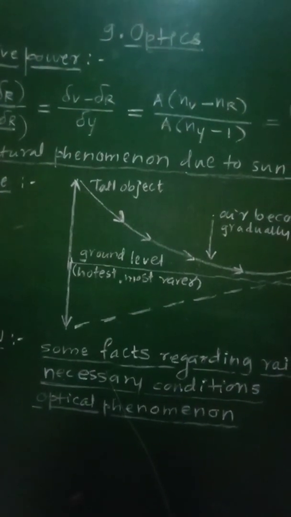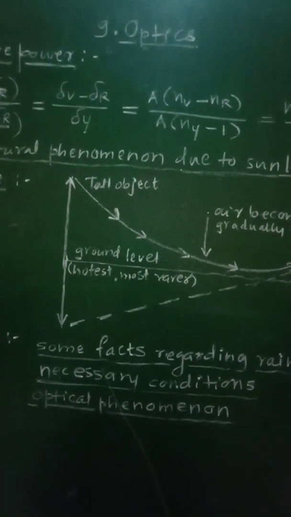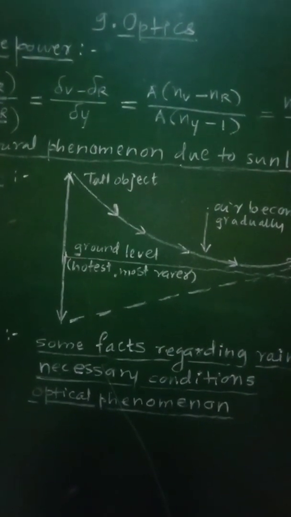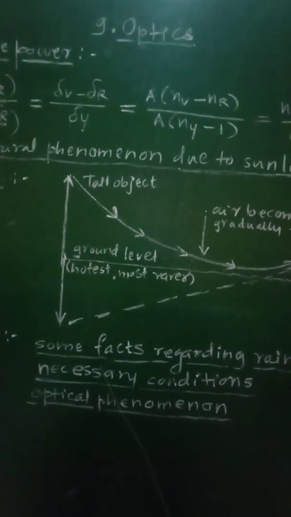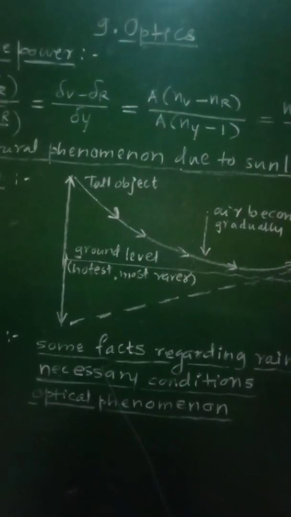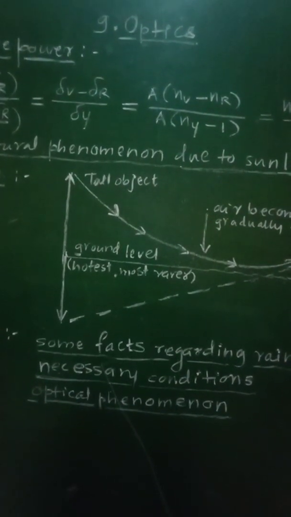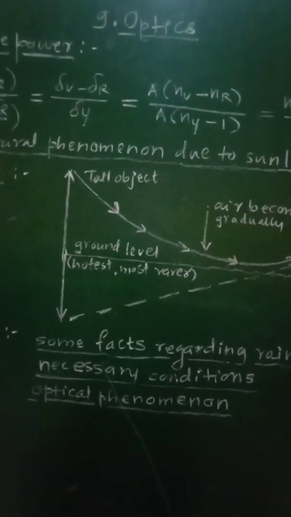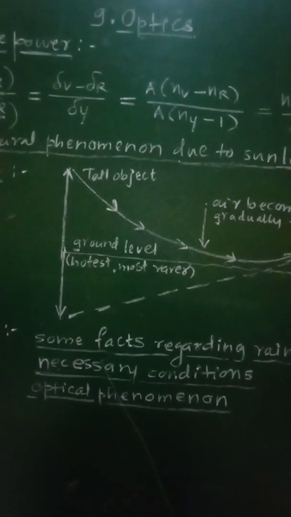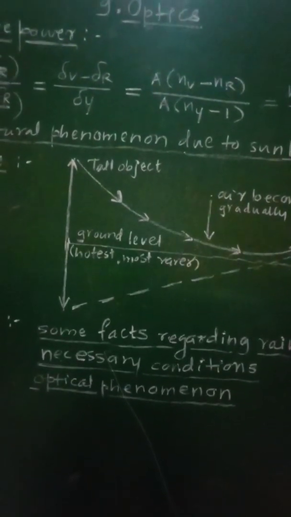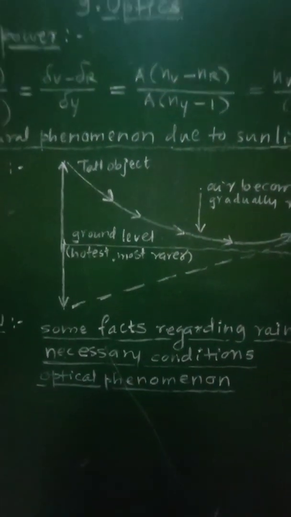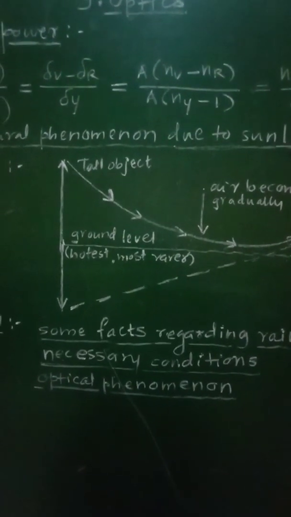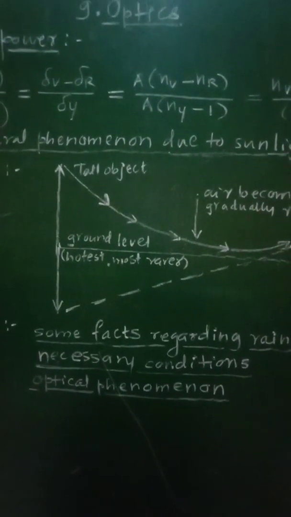Then onwards, upward bending continues due to the denser air, and as a result, for an observer it appears to be coming from below, thereby giving an illusion of reflection from a water surface. So in this way there will be an illusion of a pond of water at some distance from the observer.